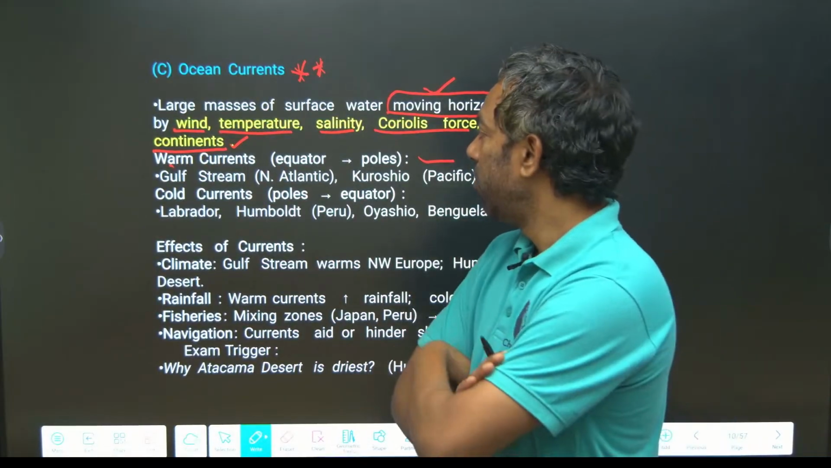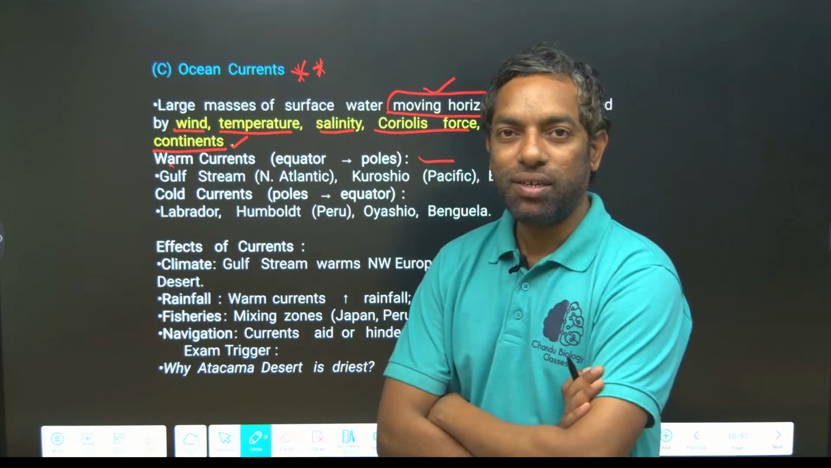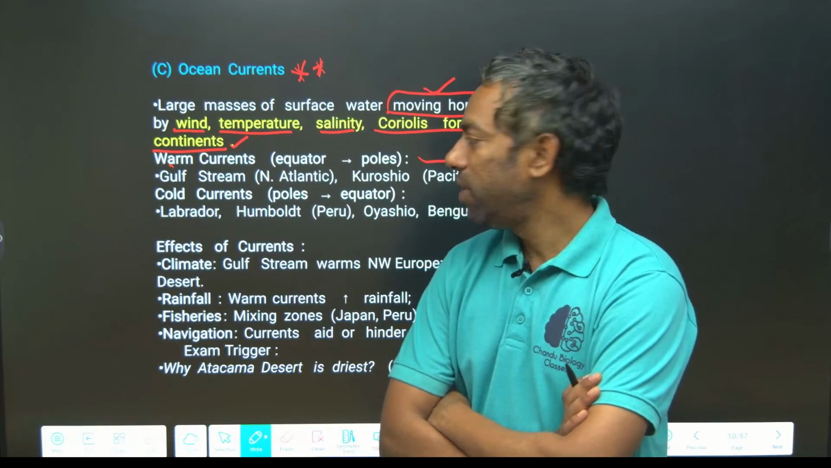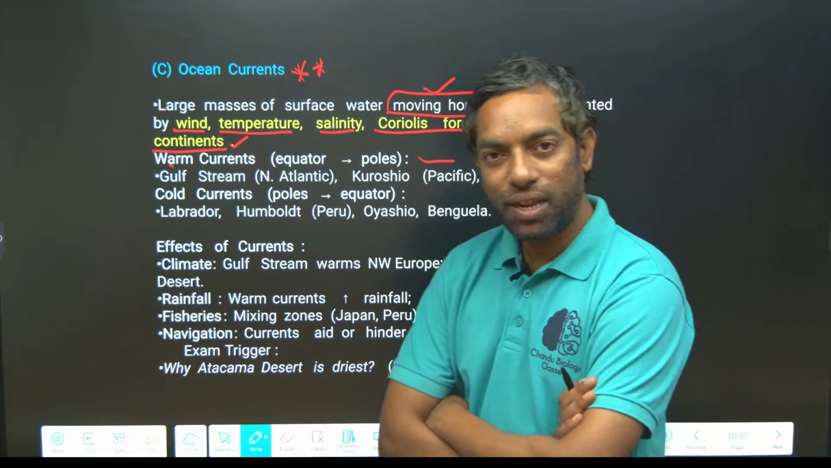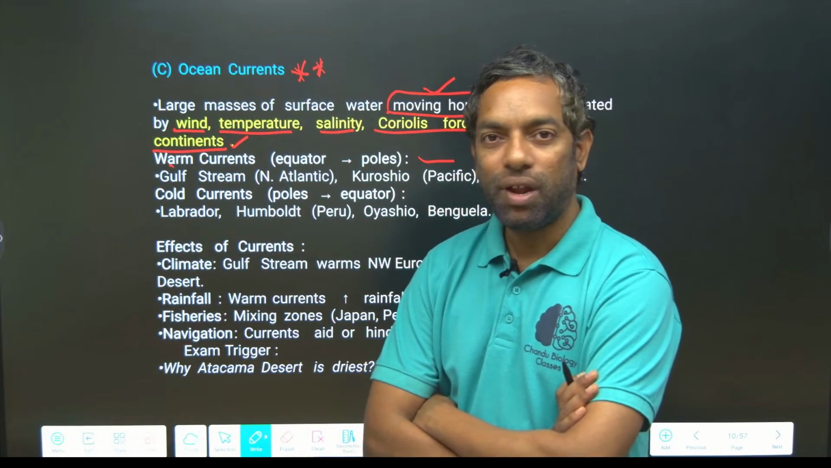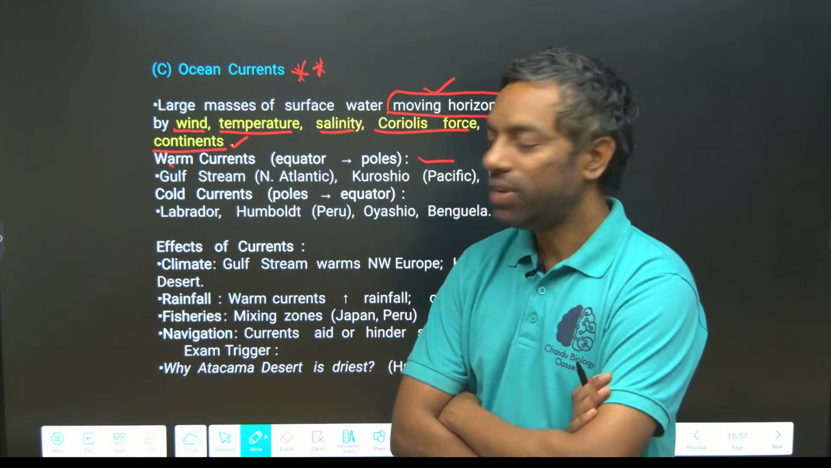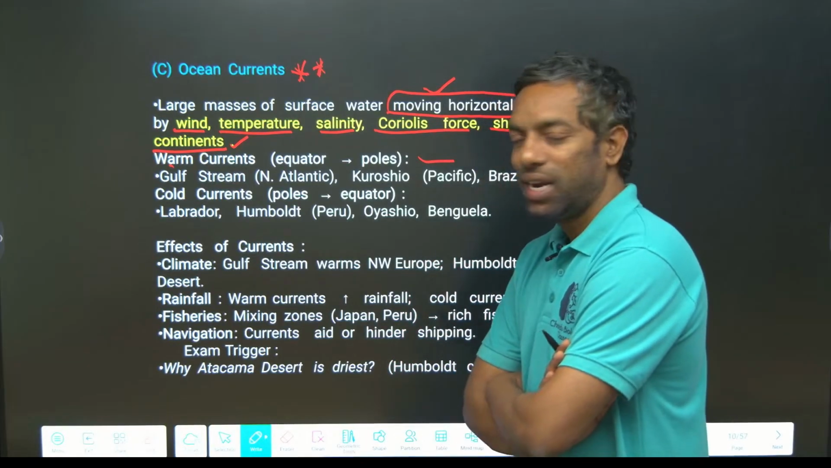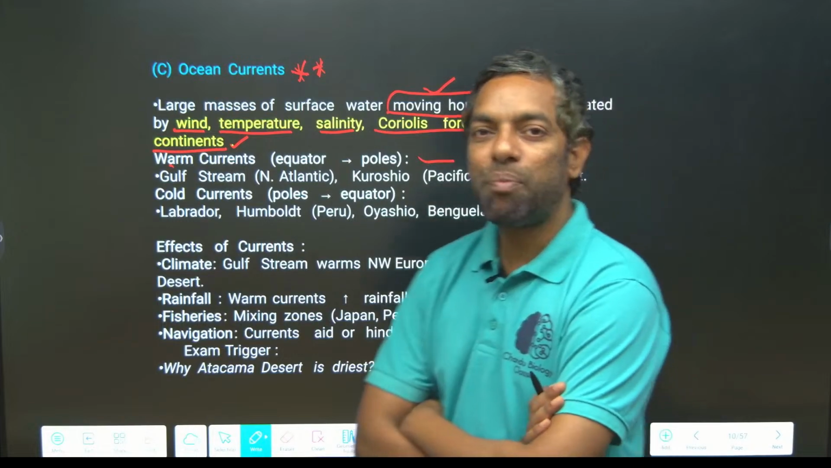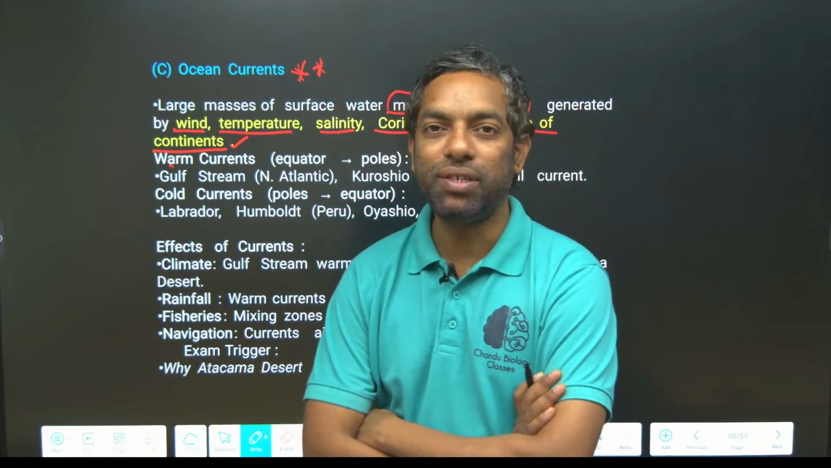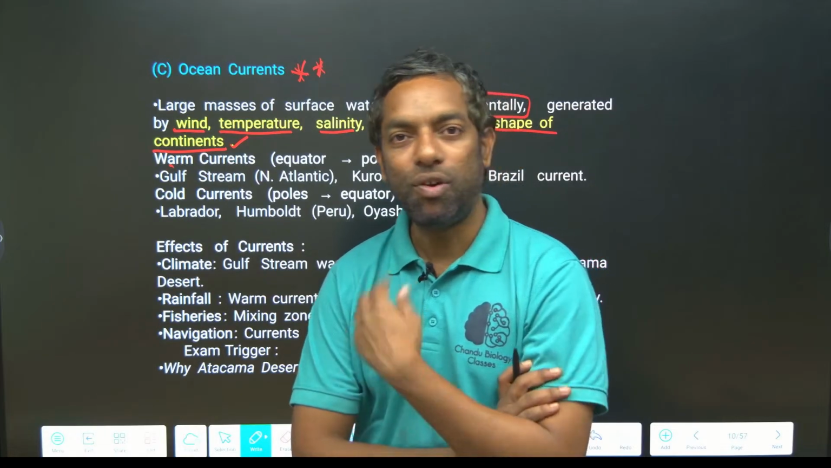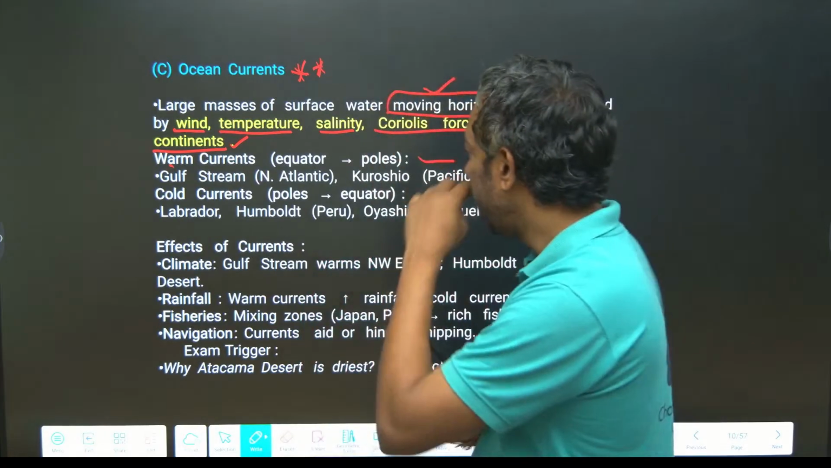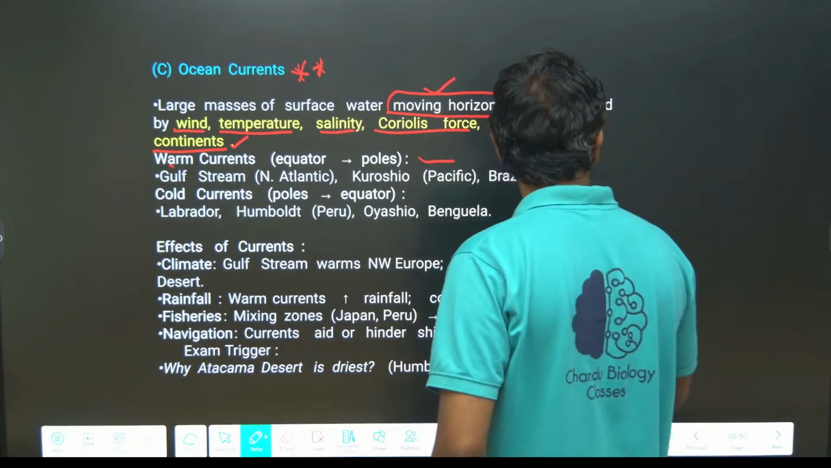Wind is a short area of wavelength. If it continues over a longer area, we can call it a current. Temperature means there is evaporation of water molecules, which flow from high to low.